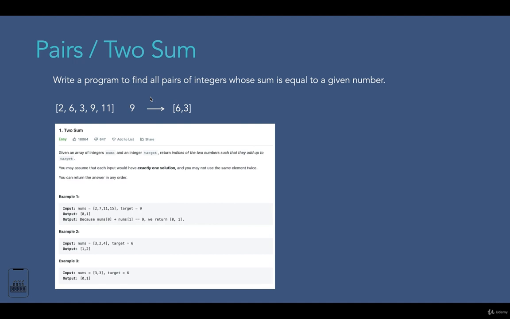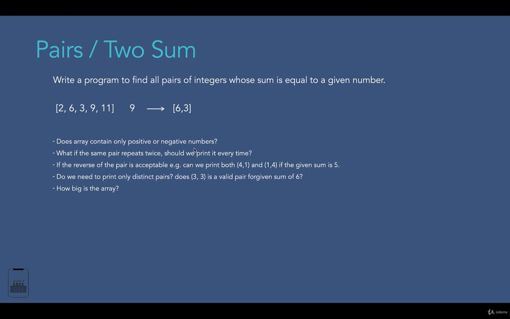In a programming interview, many things matter apart from the correct solution. For example, the first thing the interviewer looks at is whether a candidate can ask the right questions or not. So before jumping straight into coding, spare a second or two, think about the problem and clear any doubt you might have. For example, you can ask the following questions based on this problem. First, does the array contain only positive or negative numbers?